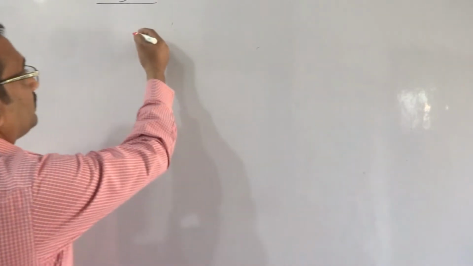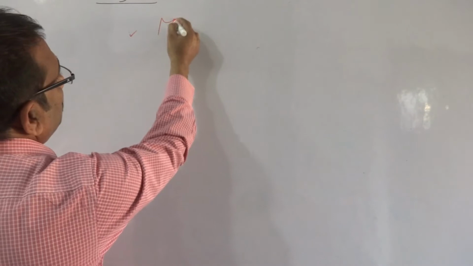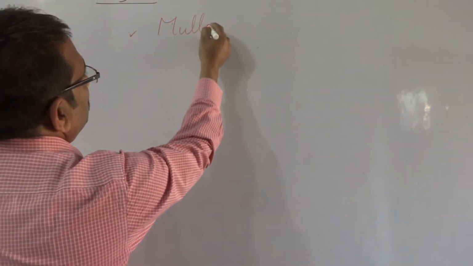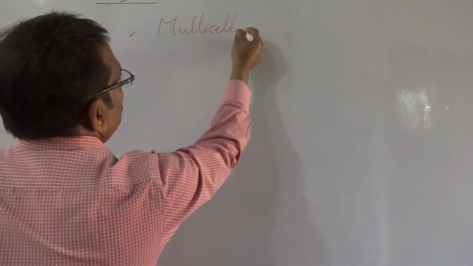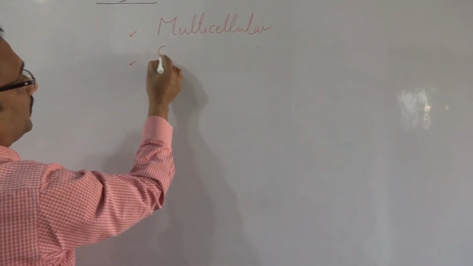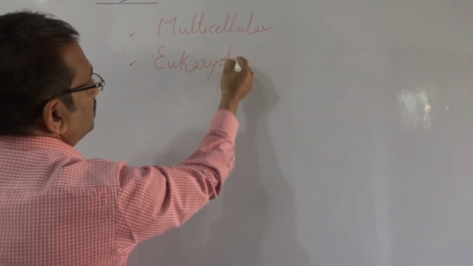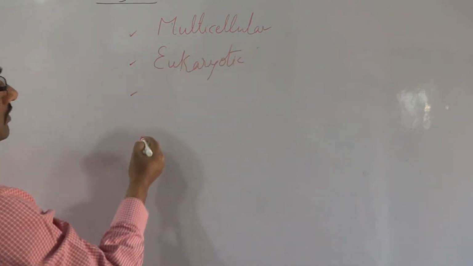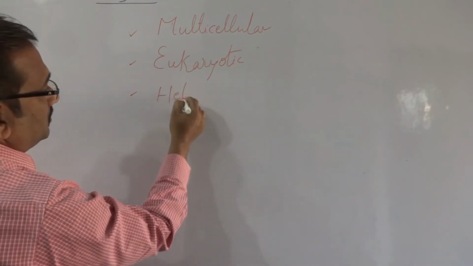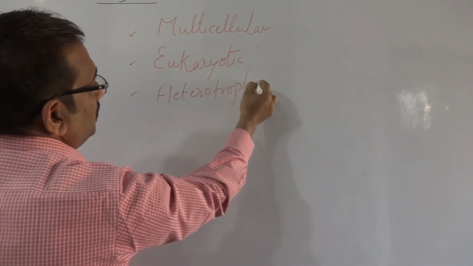The organisms belonging to kingdom Animalia are, number 1, multicellular, number 2, eukaryotic, and heterotrophic in nature.